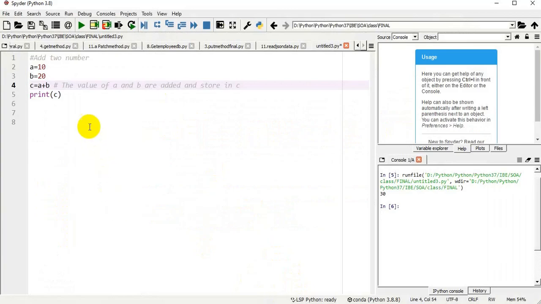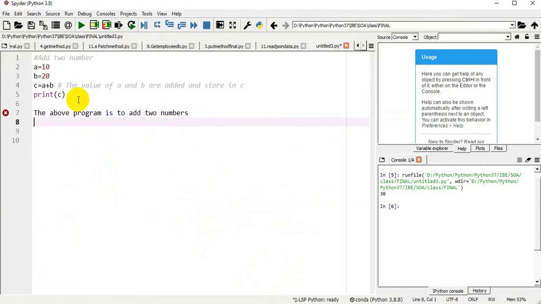this is a multi-line comment. The above program is to add two numbers. The value of a and b are added and stored in c.